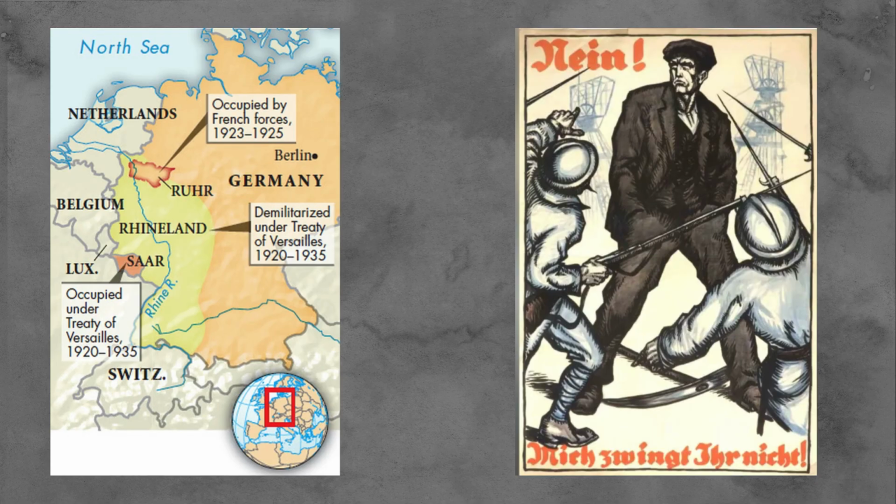When Germany failed to make payments, France and Belgium occupied the Ruhr, an important industrial region. In response, Germany ordered passive resistance, meaning workers refused to cooperate. This halted production, further damaging the German economy and increasing tensions between France and Britain. Britain opposed the occupation, believing it was too extreme and harmful to European recovery.